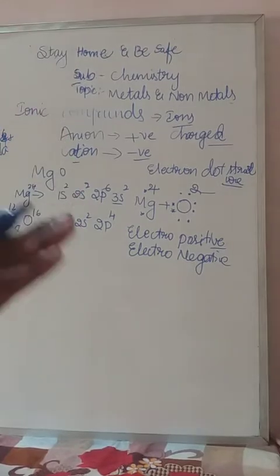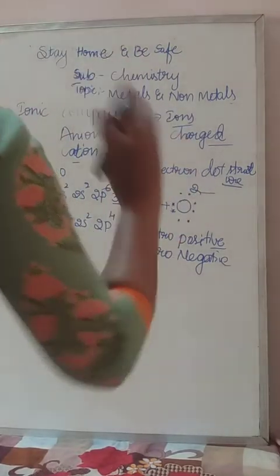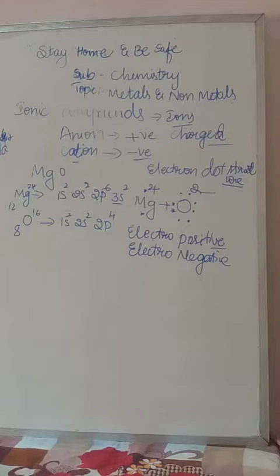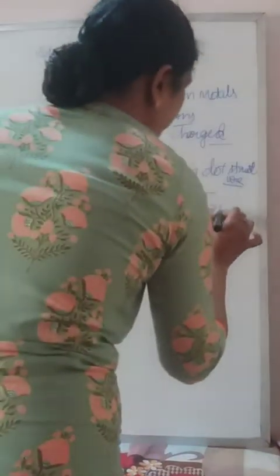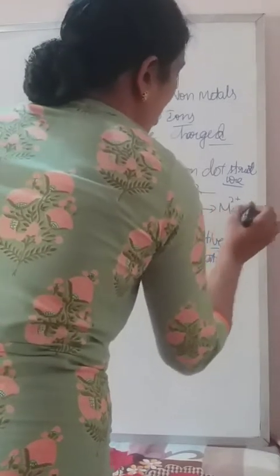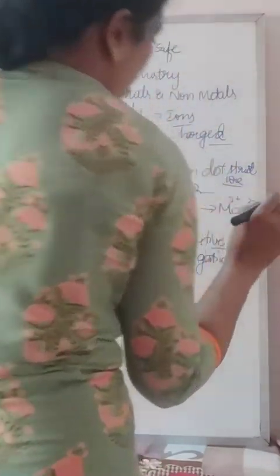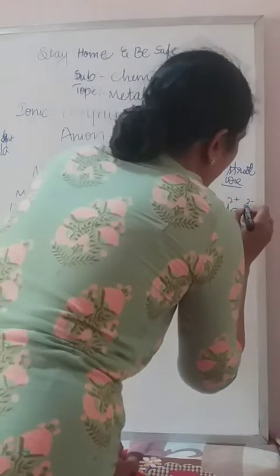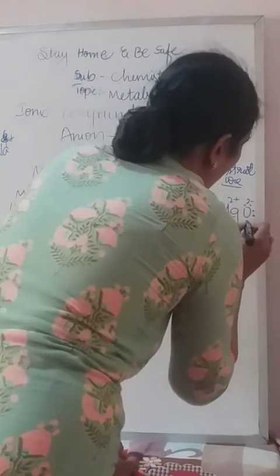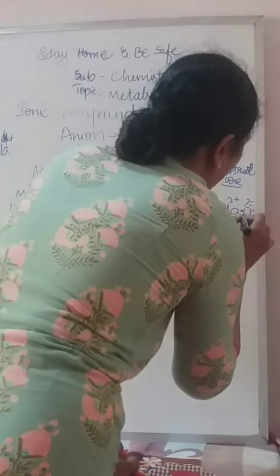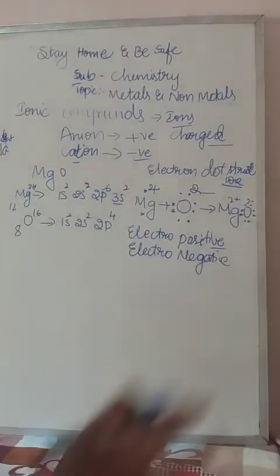Oxygen becomes a minus, and 2 denotes it is receiving the 2 electrons. So plus is there, and that forms MgO. Mg donates the 2 electrons, oxygen receives the 2 minus electrons. And it is donating already. The electrons now in oxygen are 8, that is 1, 2, 3, 4, 5, 6, 7, 8, with the magnesium having no electrons.